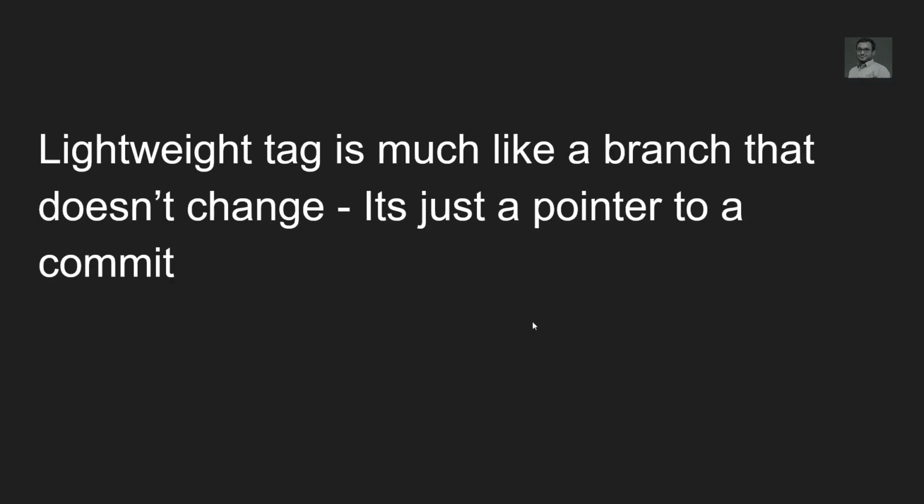A lightweight tag is much like a branch that does not change. It is just a pointer to a commit. What we have discussed so far about tags is the lightweight tag. You create a branch and it marks a particular commit, right? In the same scenario, you create a tag with git tag. It's a simple command, and there is nothing more to learn about it; you'll learn these commands too. We create a lightweight tag with a name, and it points to that commit.